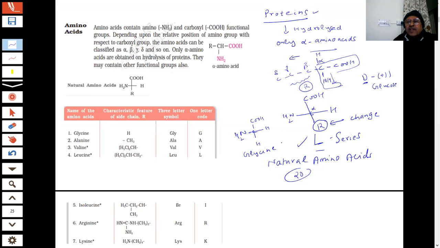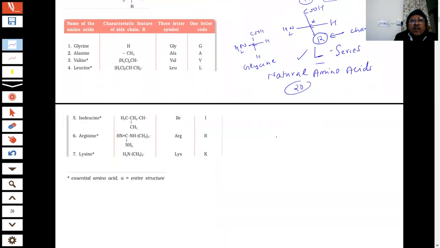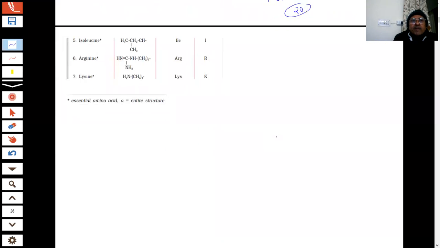They can be represented by 3 letters or 1 letter. As you will see, GLY for glycine, and alanine, valine, leucine are G, A, V, and L. These symbols have been used for them. The list includes 20 amino acids in the book; you can go through them. And what was the interesting point? In the table you will see 2 types of amino acids.